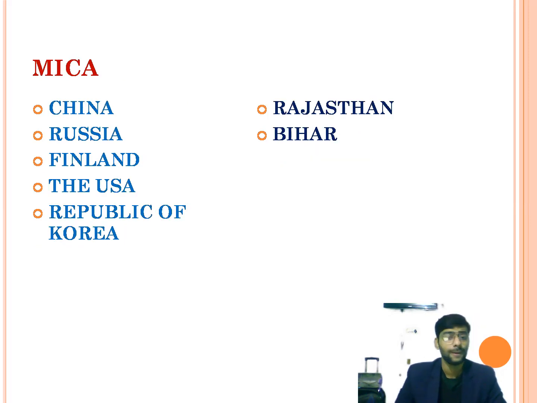Next is mica. The countries like China, Russia, Finland, USA, and Republic of Korea are the major producers of mica. And in India, the states like Rajasthan and Bihar are the producers of mica. Actually, mica, which does not let electricity pass through, is used in making various electrical goods. It is also used for making paints and varnishes.